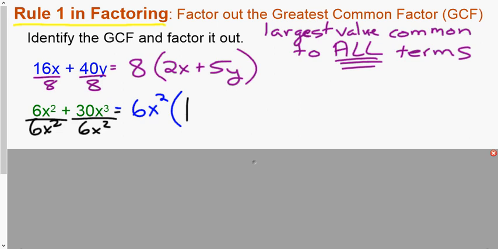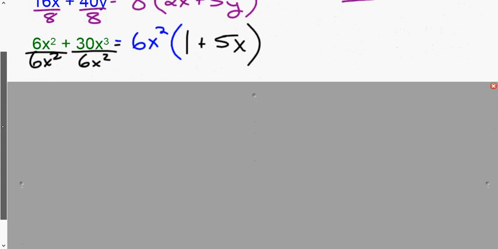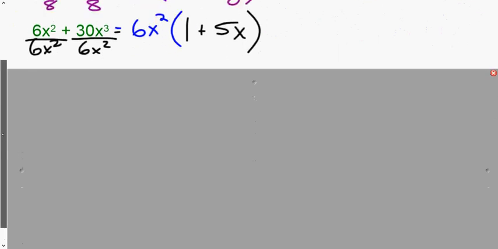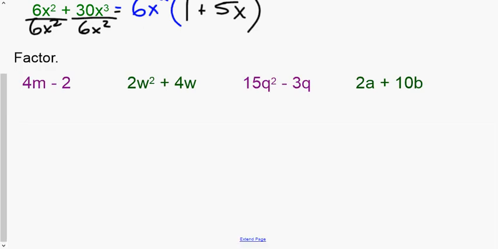But either way, you should get 1. 6 divided by 6 is 1, x squared over x squared, they cancel. 30 divided by 6 is 5, x to the third over x to the second, again quotient property, x to the first. How do I know this is my greatest common factor? Does what's inside parentheses factor any further? The answer is no, so 1 plus 5x, there's nothing in common I can take out. That means I am done.